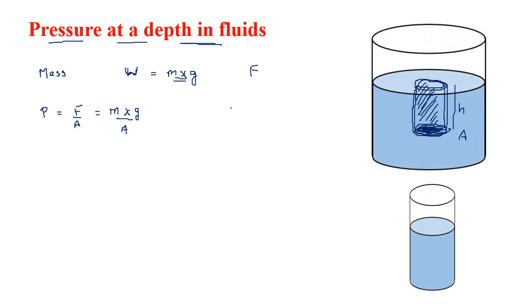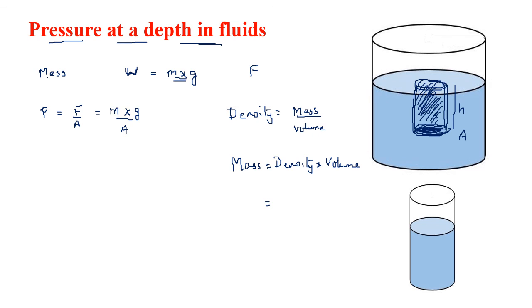Now, we know density of any body is equal to mass upon volume. So, cross multiplying, mass of this body will be density into volume. If you look at the cylinder, the cylinder is full of water.